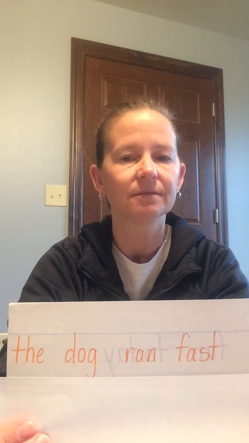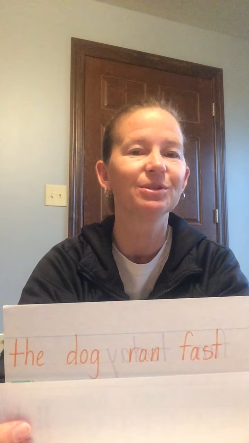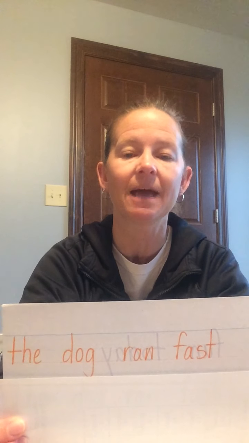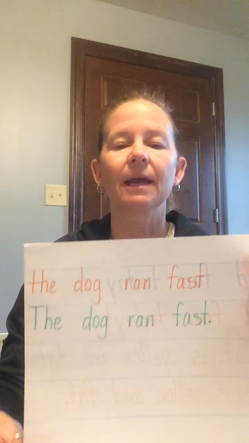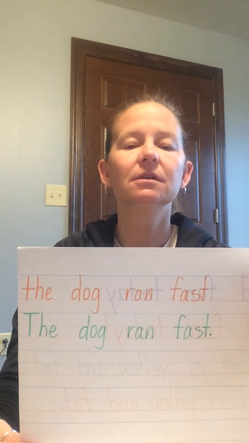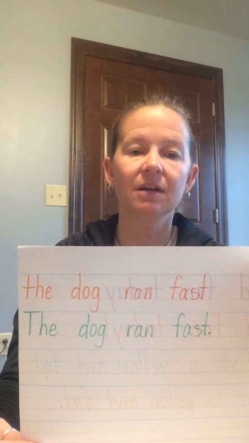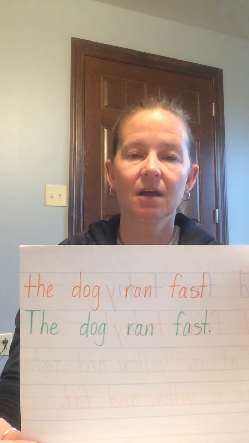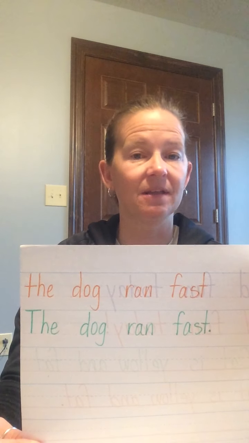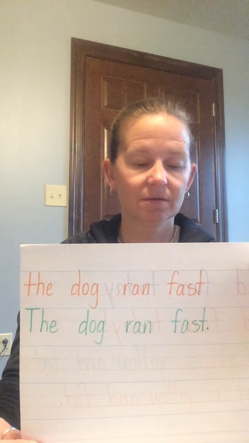What kind of a punctuation mark are we going to put at the end of that sentence? It's a telling sentence, so we'll just put a period. The dog ran fast, period. What else needs to be done? Capital T. The very first letter of the sentence should be capital. So, this is what your sentence should look like when you're finished with it. Capital T in The. Dog ran fast, period at the end. You can just push pause and finish copying that if you need to, okay? And when you're finished, push play.